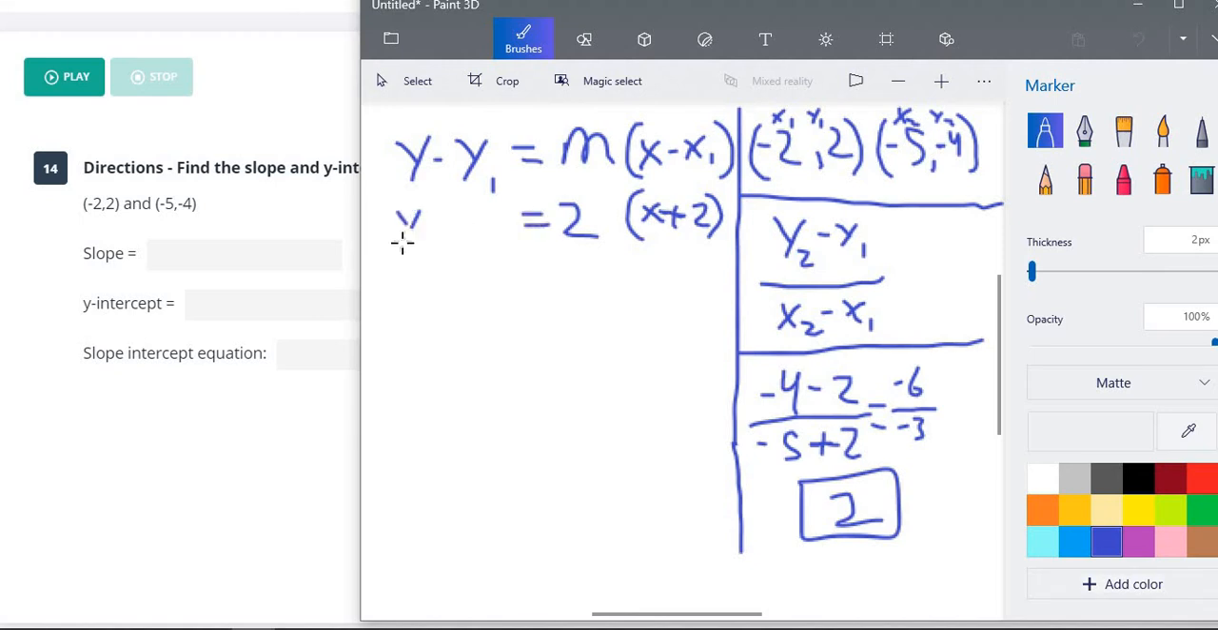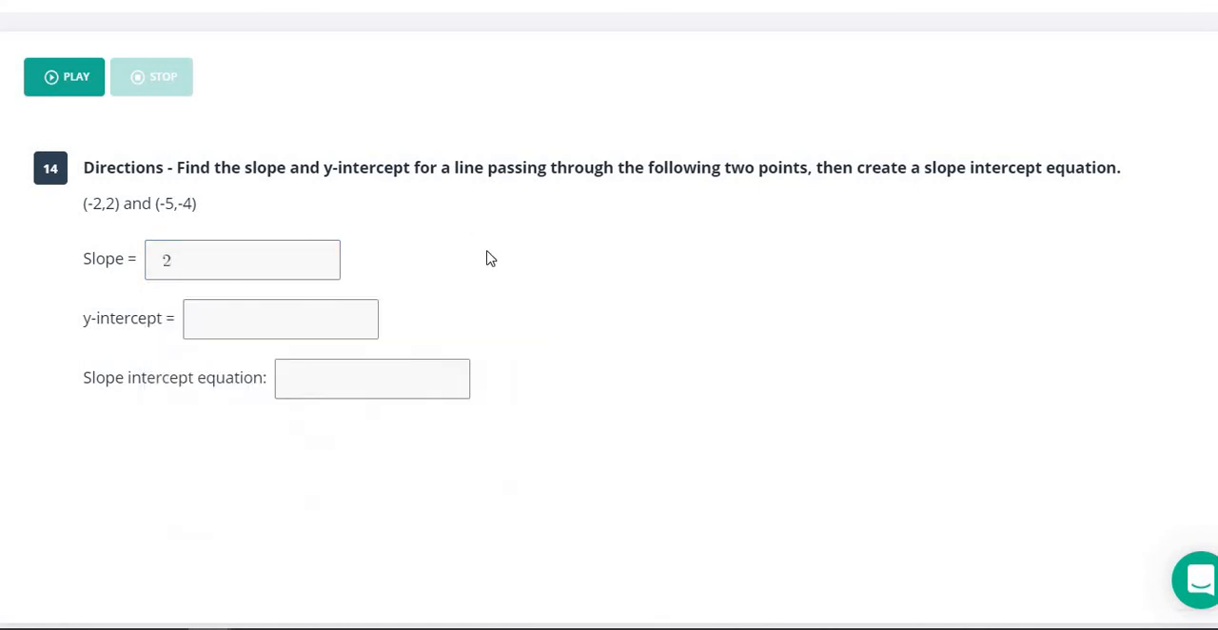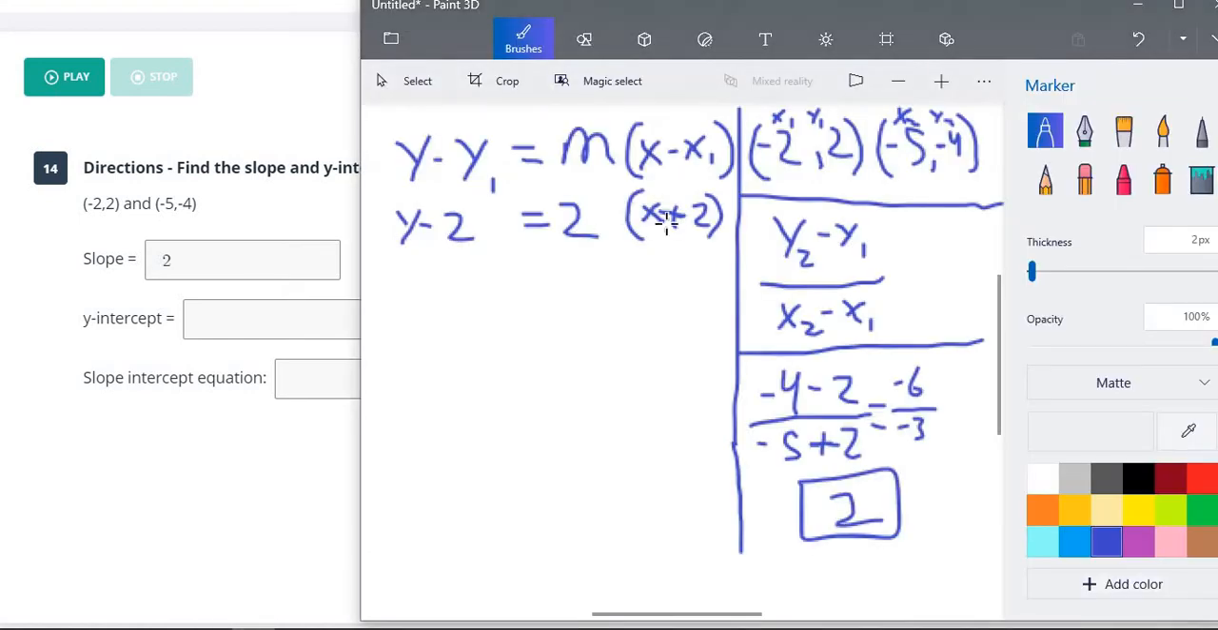And over here we have y minus y1. Our y1 is 2. So y minus 2 equals 2 times x plus 2. So we know our slope here, it's 2, so we go ahead and put that in. We don't know our y-intercept yet, so we're going to have to put this into slope-intercept form.